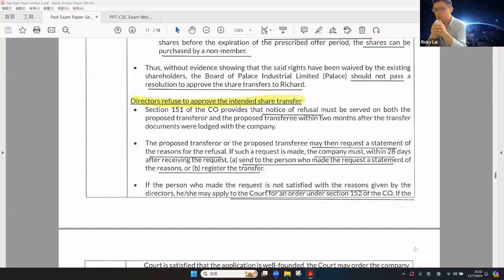Okay, how about the director's refusal to approve the share transfer? The notice of refusal must be served on both the transferor and transferee within 2 months. The proposed transferor or transferee may then request a statement of the reason for the refusal. If the refusal is made, the company must, within 28 days after receiving the request, send to the person who made the request a statement of the reason or register the transfer.